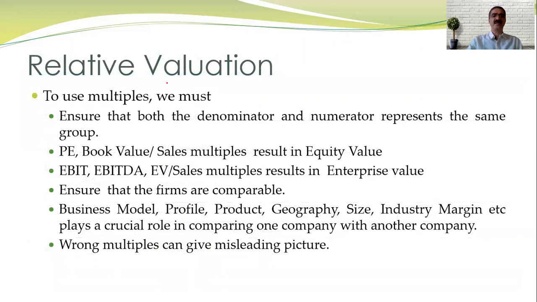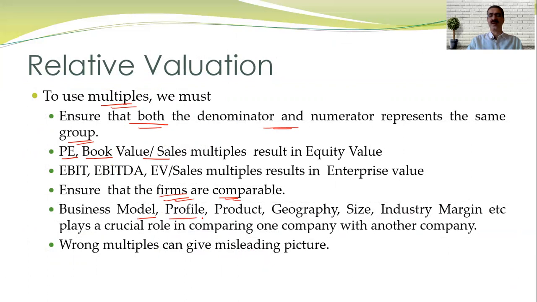So as I said, to use multiples, we must ensure that both the denominator and numerator represent the same group, meaning same industry. P/E, book value, sales multiples result in equity value. EBIT, EBITDA, EV upon sales multiples result in enterprise value. Ensure that the firms are comparable, that I have already discussed.